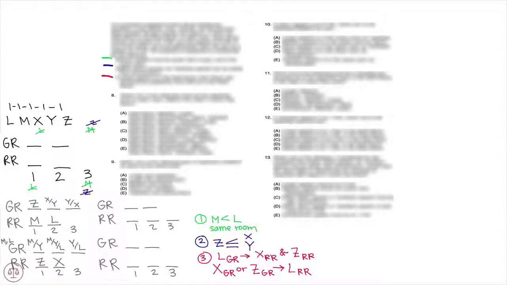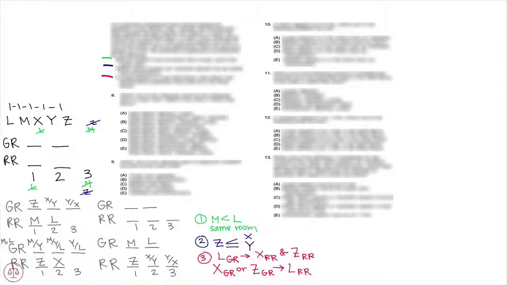Okay, so first let's have our ML be in the gold room. So we have M first, L second. That leaves Z, X, and Y for our rose room, and again we know Z is first. We have an XY binary so that we can abide by rule number 2. And rule number 3 is also being satisfied because we have L in the gold room and X and Z are both in the rose room.